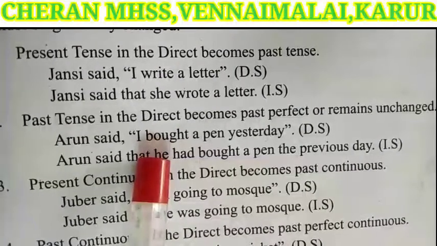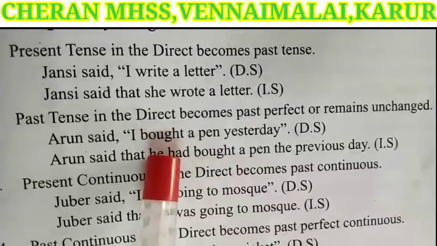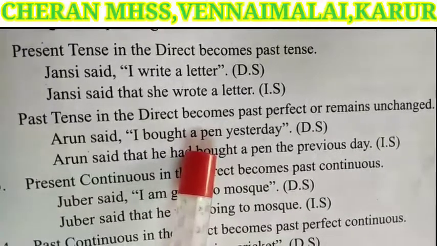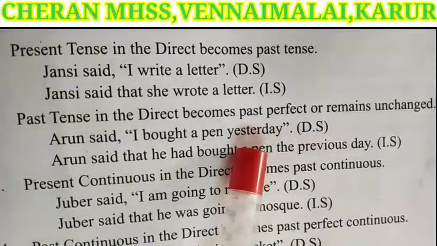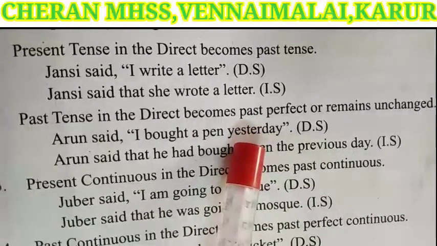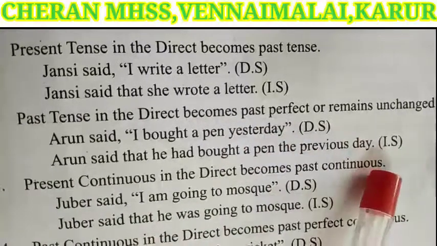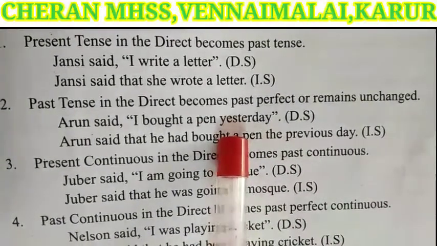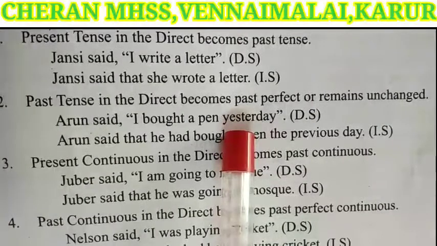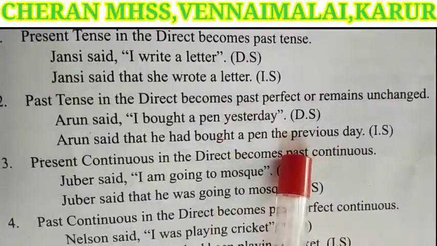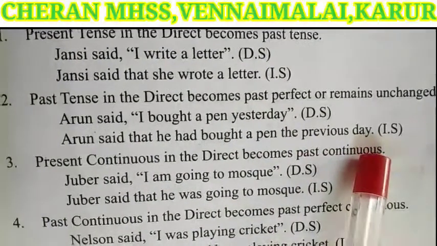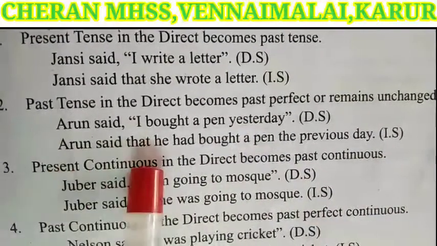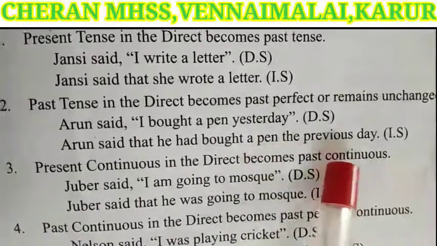Here, bought is past tense, so we change it to past perfect, had bought. A pen, the same words. Here, yesterday is an adverb, which changes to the previous day. So the answer for this sentence is, Arun said that he had bought a pen the previous day.